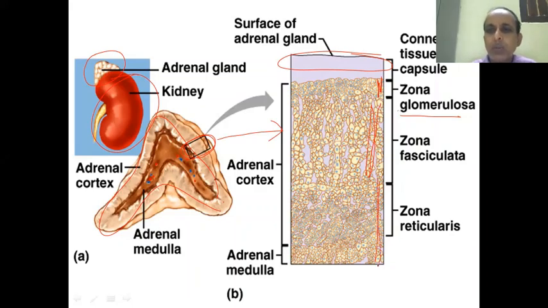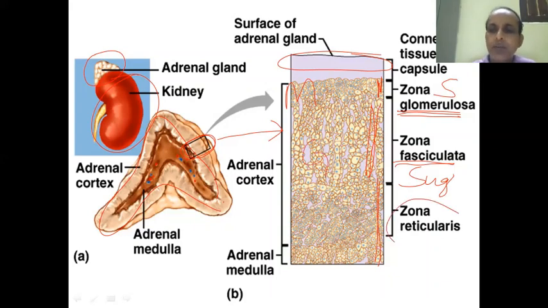So zona glomerulosa, as I had told, is related to salt metabolism, so mineralocorticoid. Zona fasciculata is again S, but here it is sugar, so it is glucocorticoid.